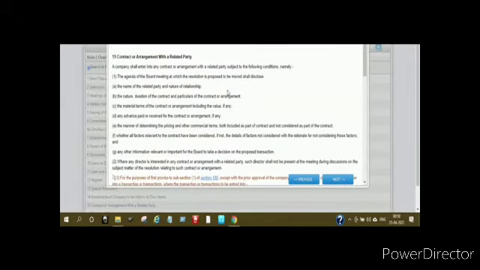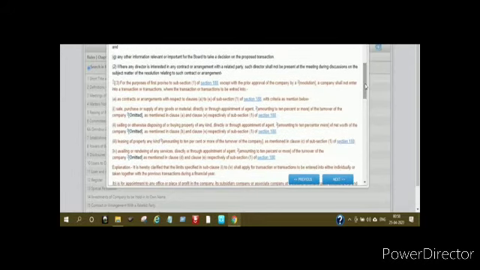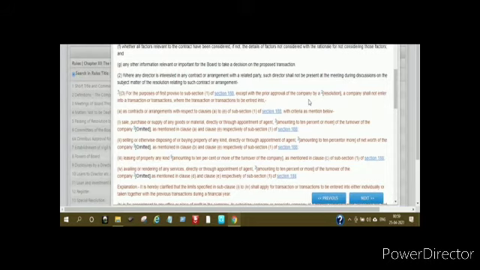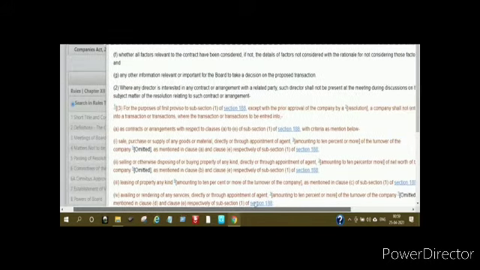So let's check what those threshold limits are, which are given under rule 15 sub rule 3. So here is rule 15, we have to check sub rule 3. So it is given here. Okay, so you can read the section. Let me increase the font size. I hope it is visible to you now.